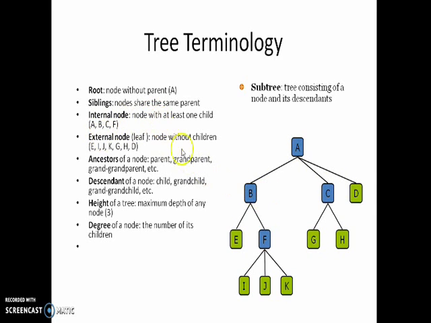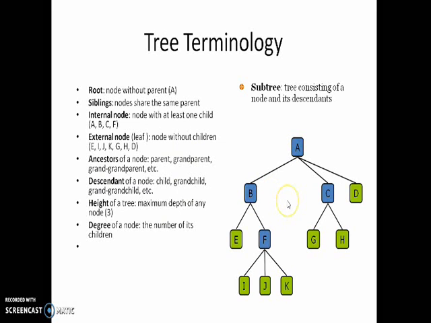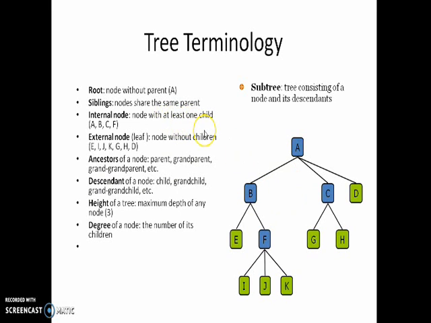Next one is internal node. A node with at least one child is known as internal node, for example, B. So here, a node with at least one child. A having 3 children, so A is an internal node, and B having 2 children, so B is an internal node, and C having 2 children, so C is an internal node. But D doesn't have any child, so D is not an internal node.